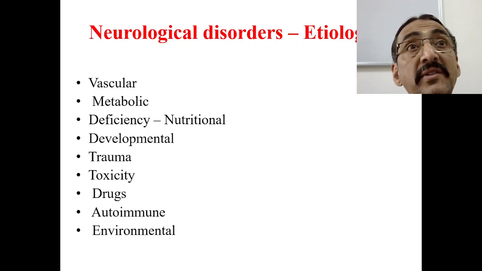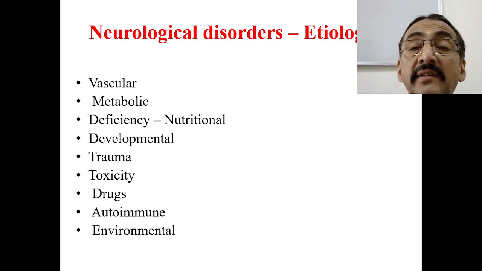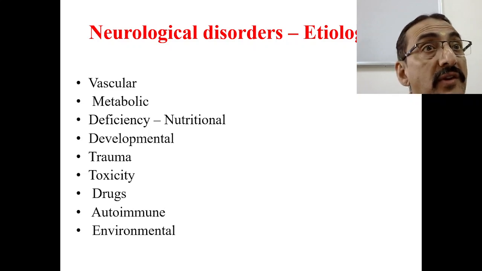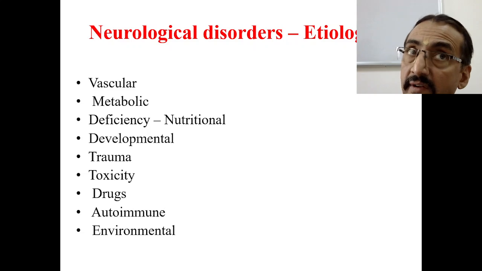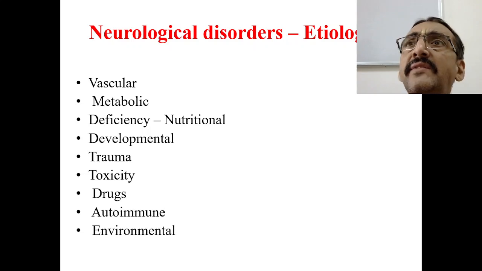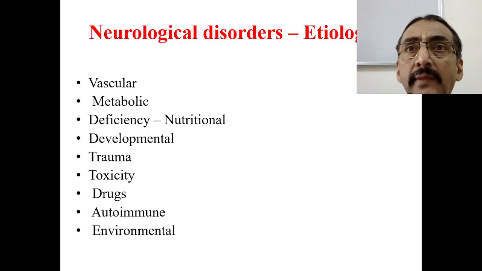Whether this problem is developmental, whether it is because of trauma, because of toxicity of drugs or poisons, whether the disease is autoimmune or environmental.